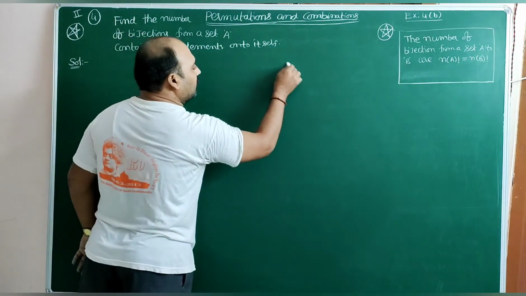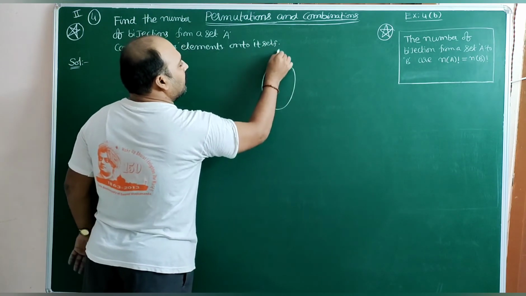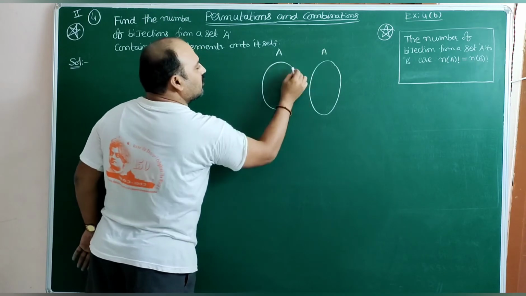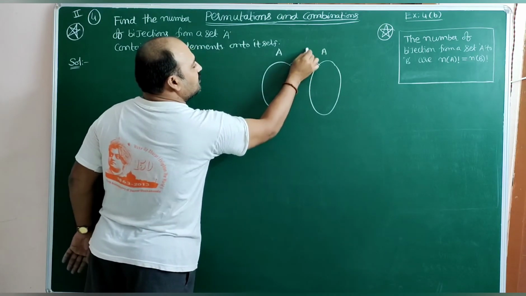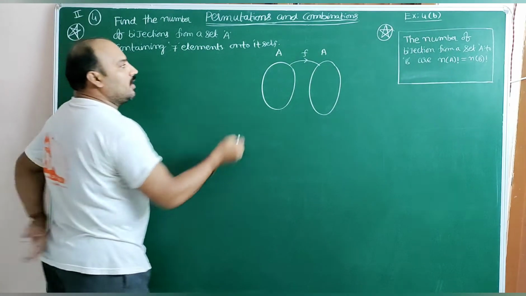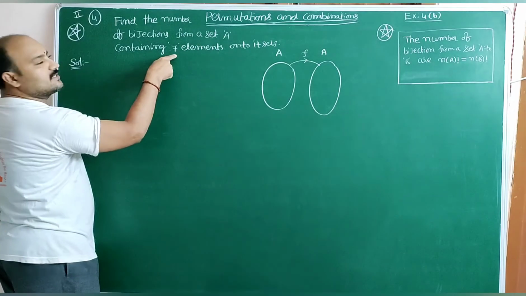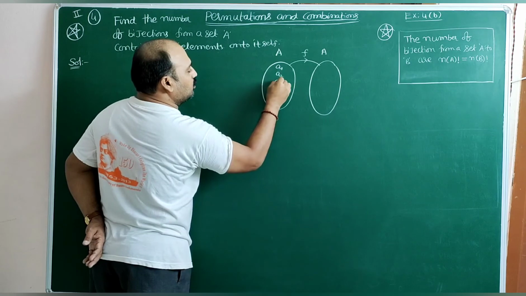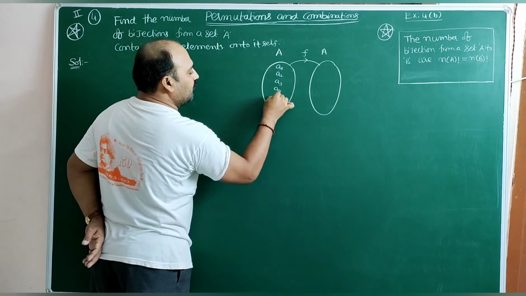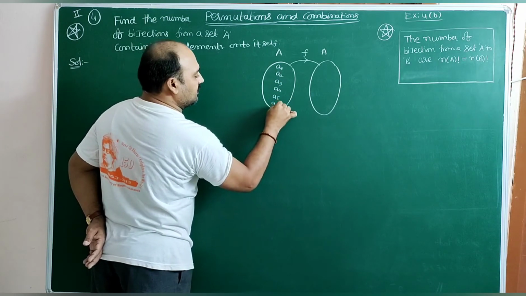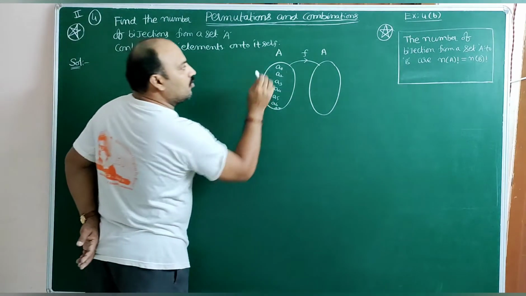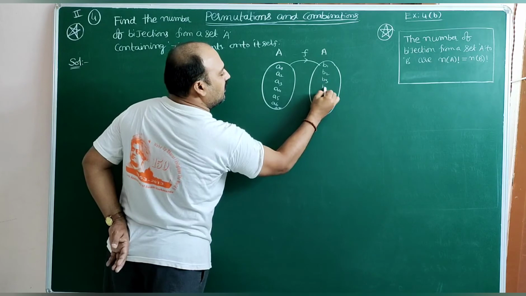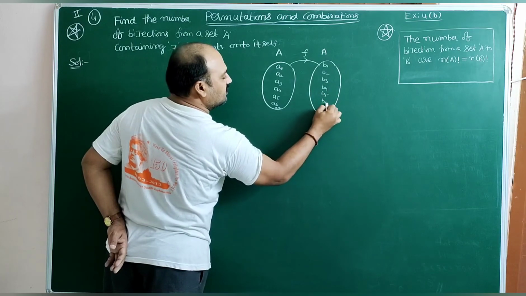So observe carefully this figure. Capital A, here also capital A set. From A to A, the function f is defined. In this A, how many elements are there? 7 elements are there. I am taking A1, A2, A3, A4, A5, A6 and A7. For the images B1, B2, B3, B4, B5, B6 and B7.